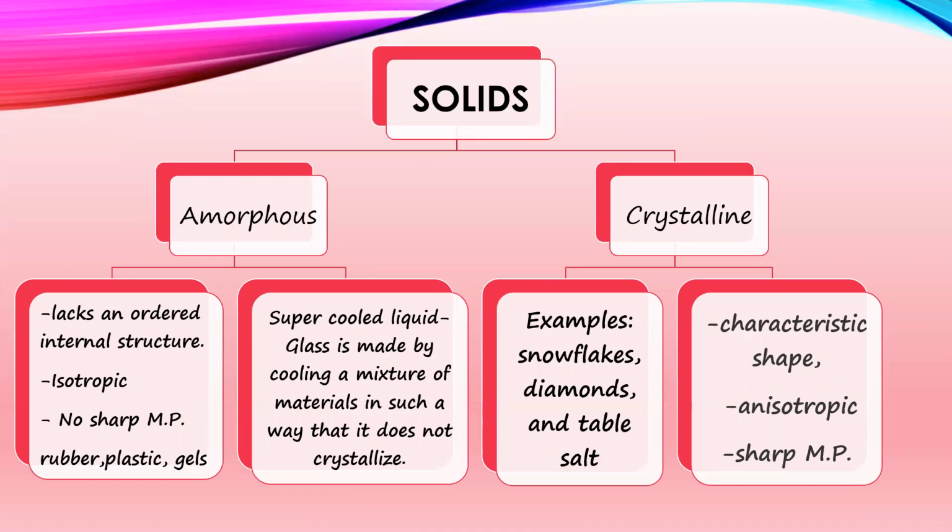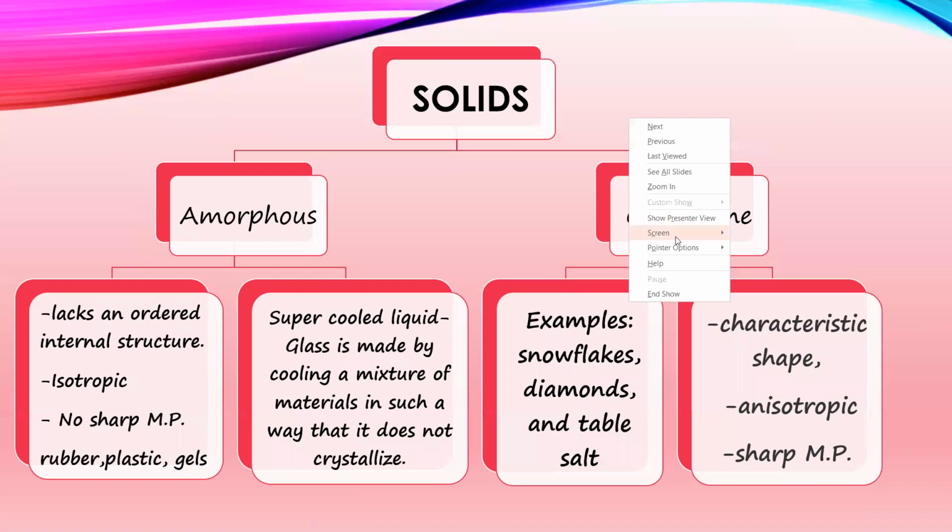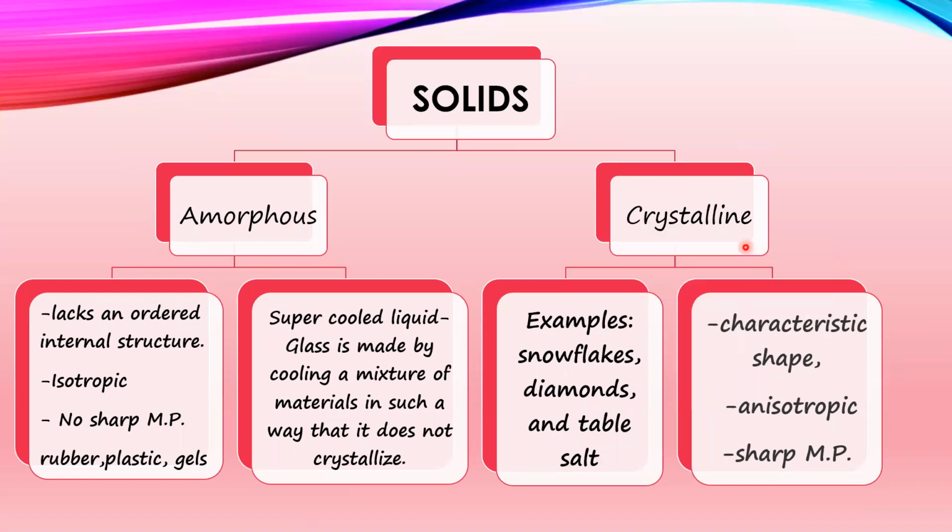Solids can be classified into two types, amorphous and crystalline. Now what are amorphous solids? Amorphous solids lack an ordered internal structure. Hence, they are isotropic. They don't have sharp melting points. For example, rubber, plastic, gels, soap.